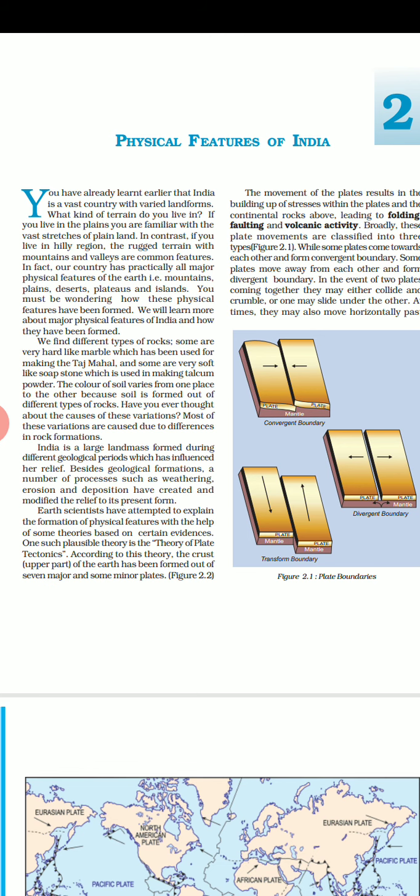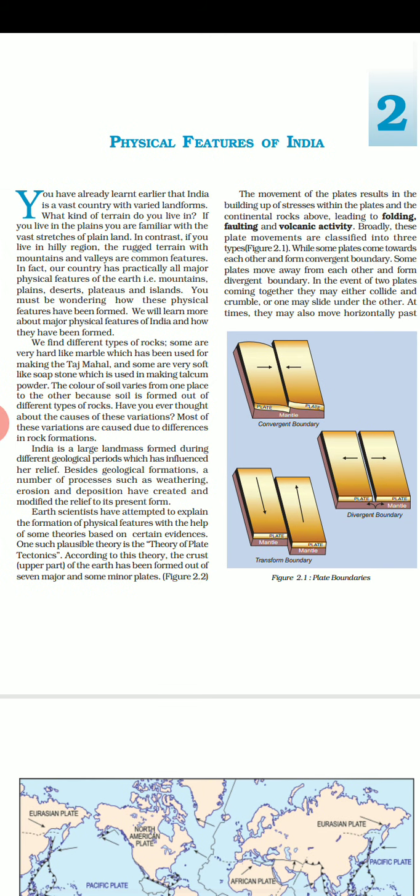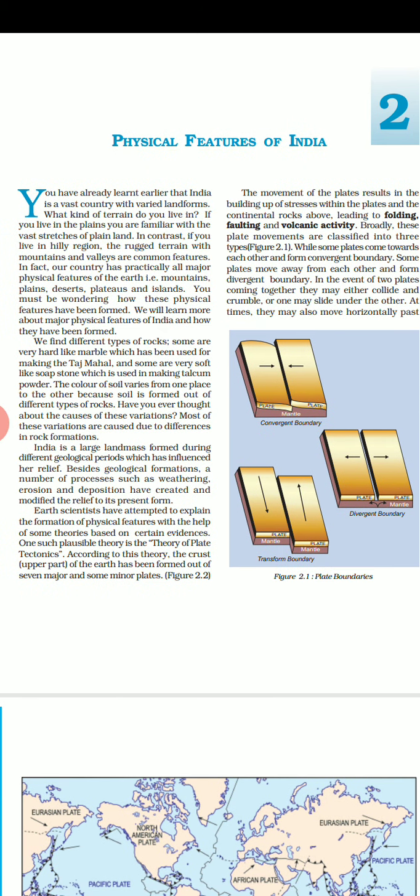We will see the classification of plate movements. There are 3 types of plate movements. One is convergent boundary, next is divergent boundary, third one is transform boundary. What is a convergent boundary? You must be thorough with all these 3 types of plate movements. Convergent boundary: some plates may come towards each other, may come closer to each other. They may form a convergent boundary. Some plates may move away from each other, which forms a divergent boundary.